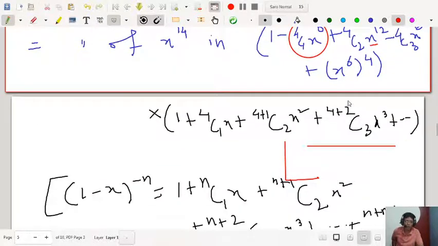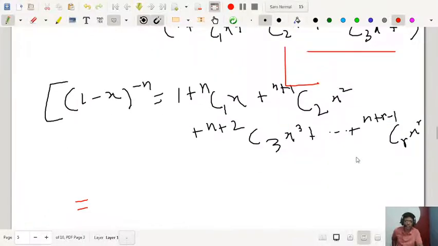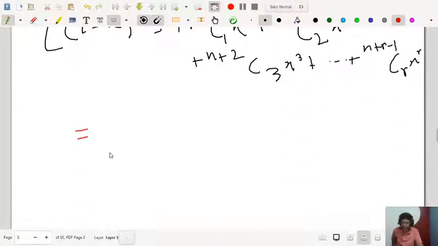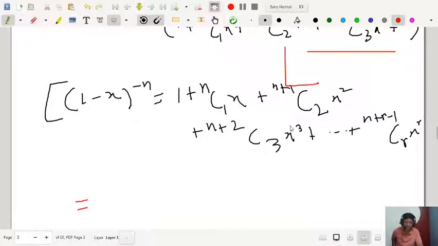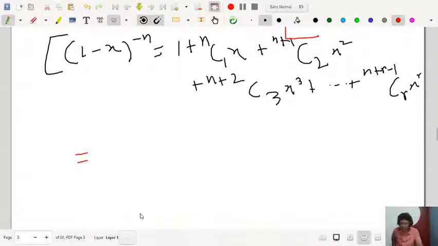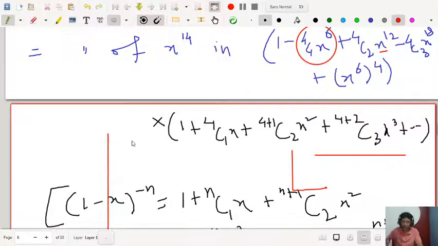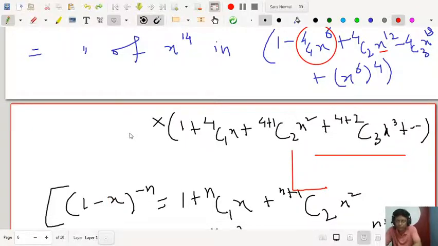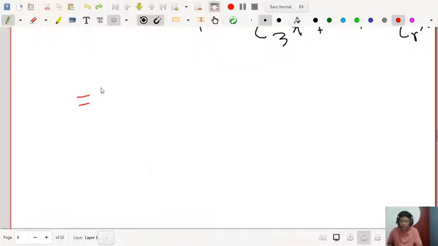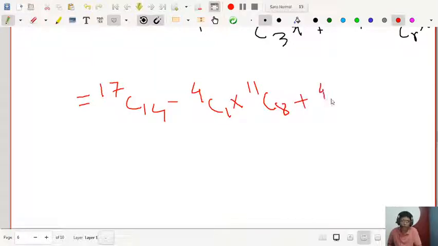So what is the coefficient of x to the power 14 in this expansion? You can check from this formula, and you can see that the final result will be 17c14 minus 4c1 into 11c8 plus 4c2 into 5c2.